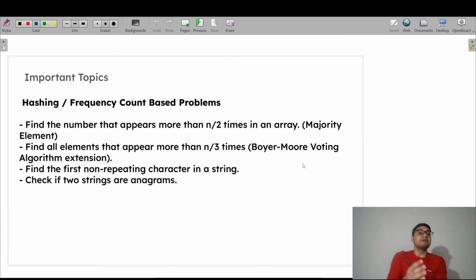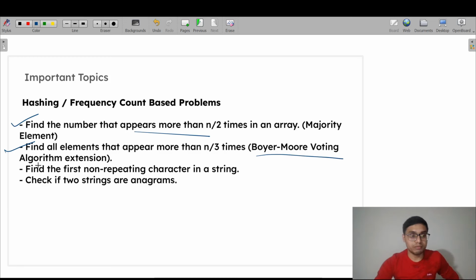Similarly, the hashing frequency count based problems. I have seen this particular problem many times. Find the number that appears more than n by 2 times in an array, or more than n by 3 times in an array. So the Boyer-Moore voting algorithm basically. They are trying to ask you the Moore voting algorithm. These particular problems can be solved by using a hash map.